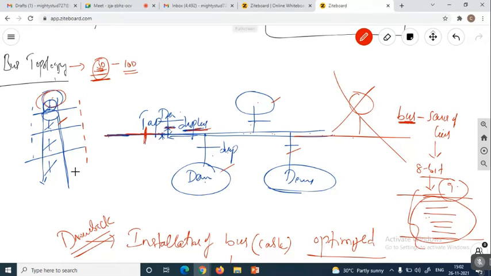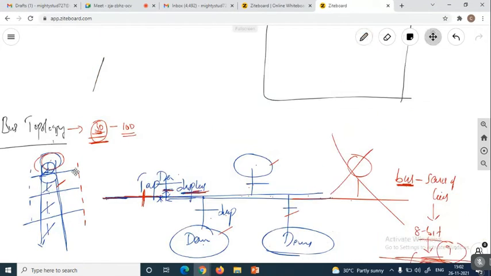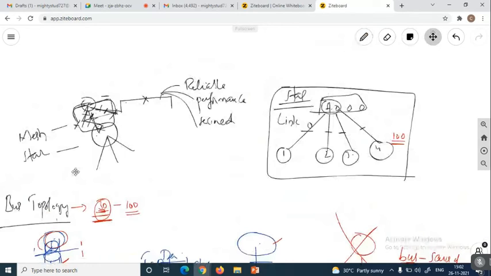So with this bus topology, we can transfer only to a restricted number of devices. At the same time, the maintenance of the data is the same, because through this bus we are transferring these 8 bits itself. Nowhere do we need to maintain it separately. Suppose you go for the host technology: to one device we transfer with the help of one router, to another device we give another switching mechanism, and so on.